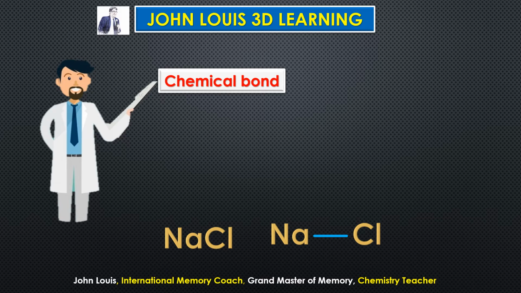Suppose you take two friends, how do they become friends? One will give something to the other, the other person may give something else, and slowly we understand each other and we start loving and respecting each other. We create a bond between us and we call it friendship. Similarly here, sodium and chlorine exchange electrons, transfer electrons between them, and thereby it creates a bond between them. That is what is known as a chemical bond.